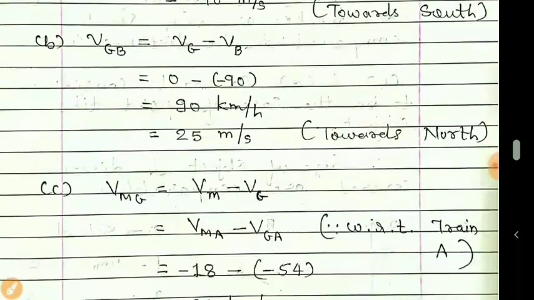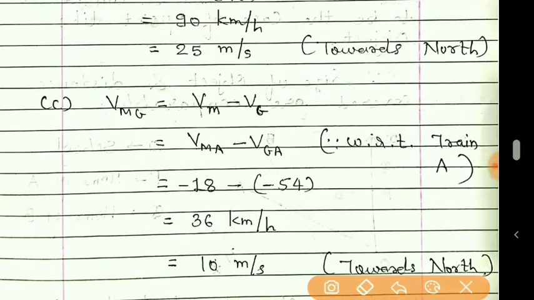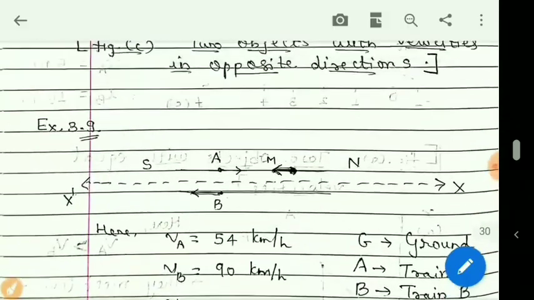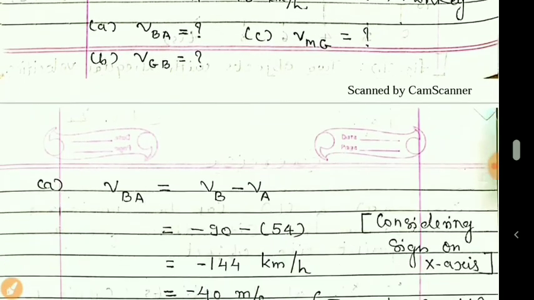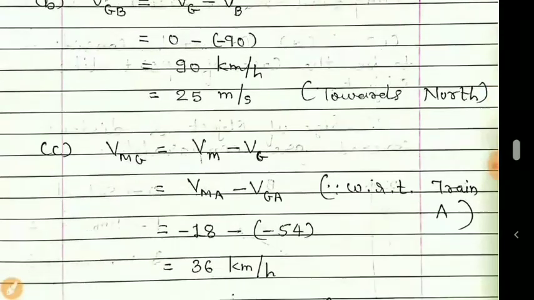So here it is minus 18, and you know why it is negative: because the monkey is running towards south. You can see this M is moving in this direction, meaning negative x direction, and that's why we have taken minus.